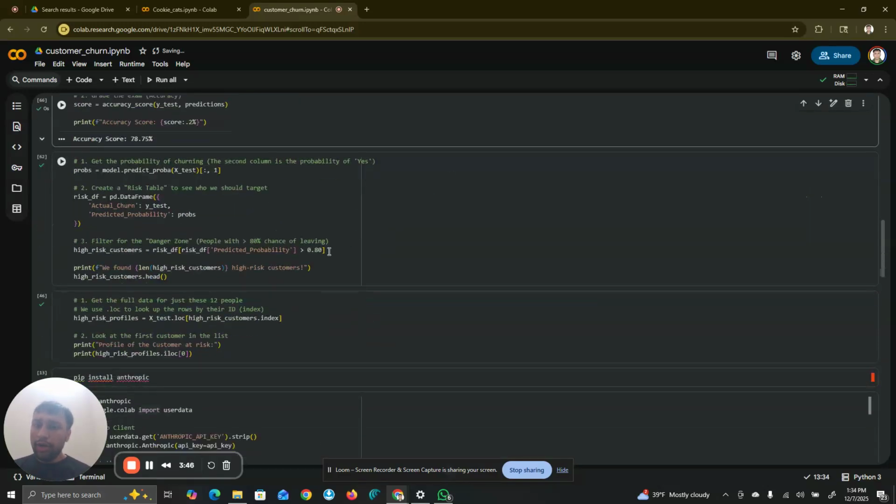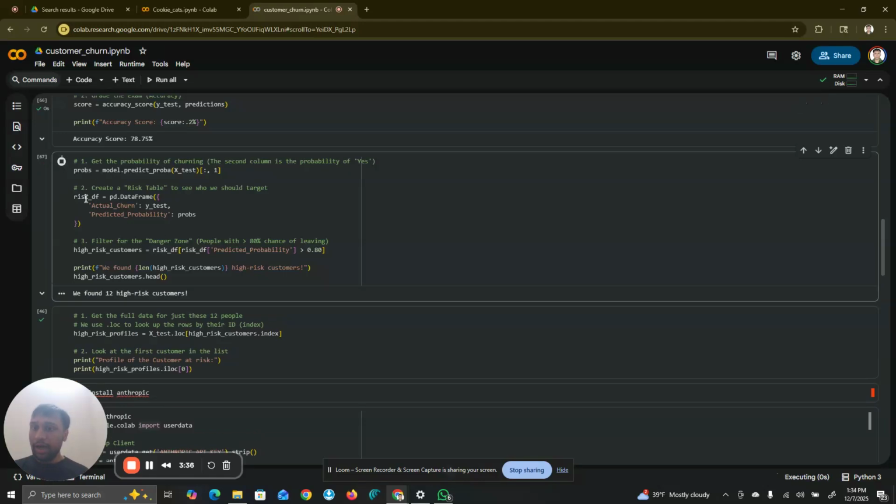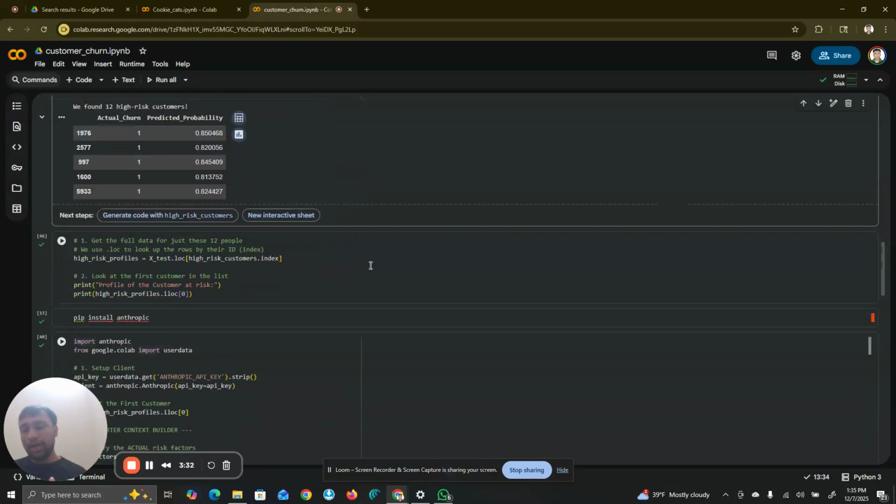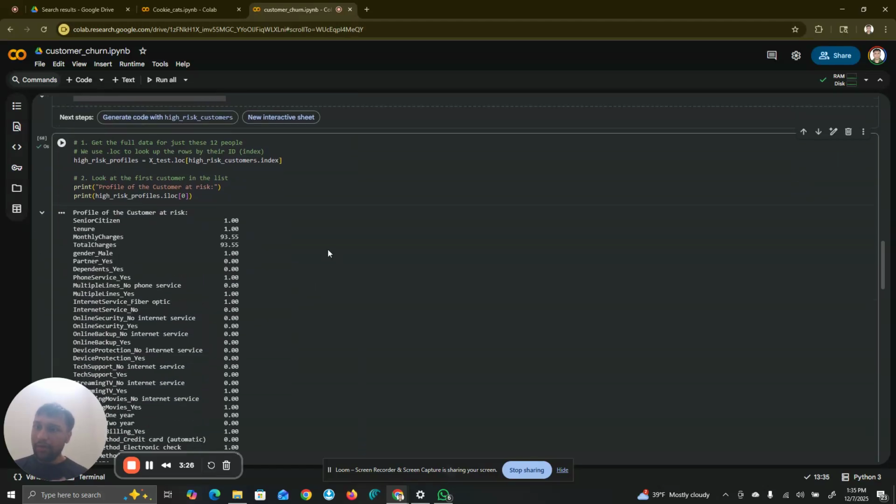Now we are going to basically identify the high risk customers. So people who have a greater than 80% chance of leaving. And we have identified 12 high risk customers. And for the ease of this project, I'm just going to bring out the first one over here. So we have a good idea of the profile of this person. The senior citizen, we know the monthly charges, we know the total charges, and we know the gender.